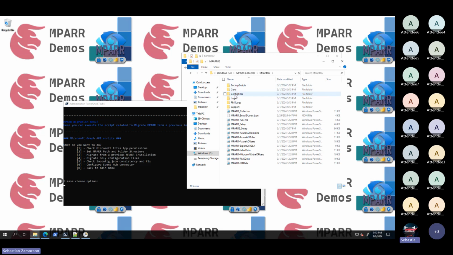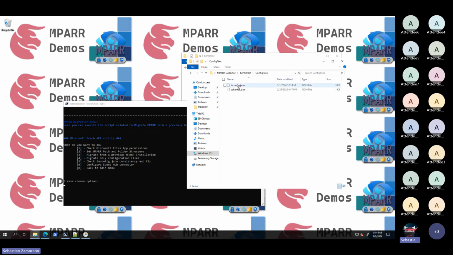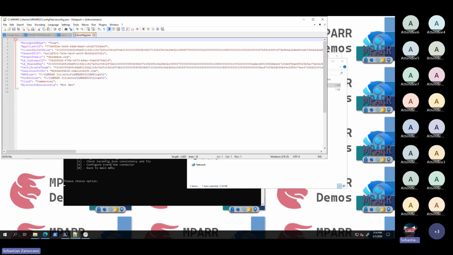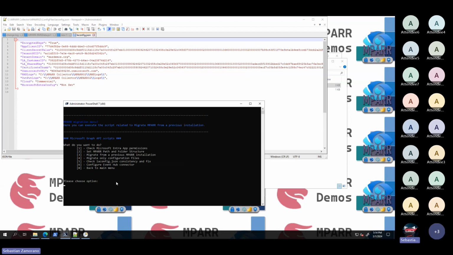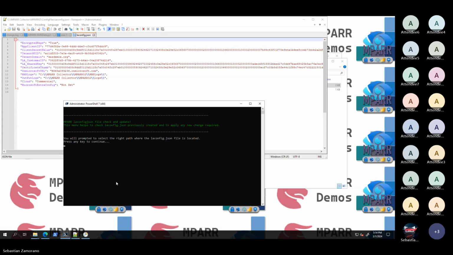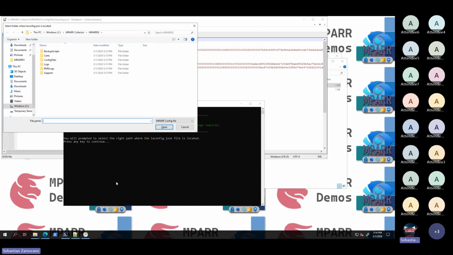Something that we will do here is check the LA config file. If we look at the LA config file, we can see the structure, but the new structure has the Event Hub connector. In that case, I will use number 5 to check the consistency.